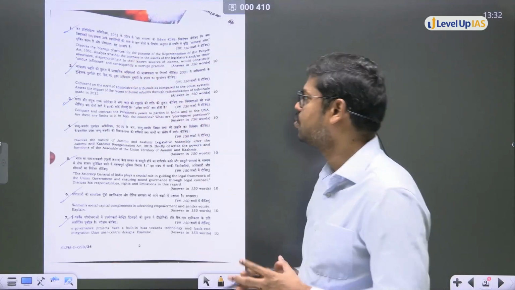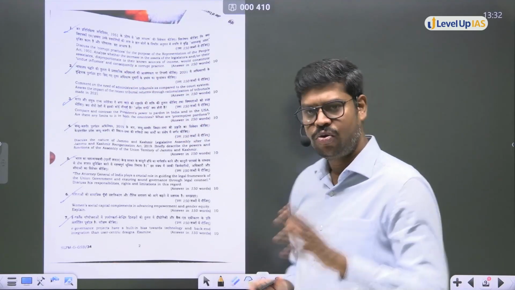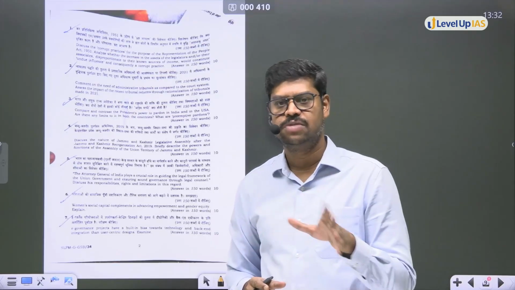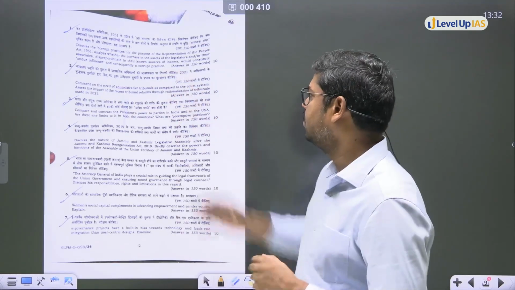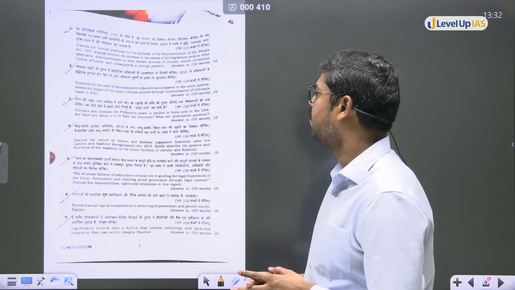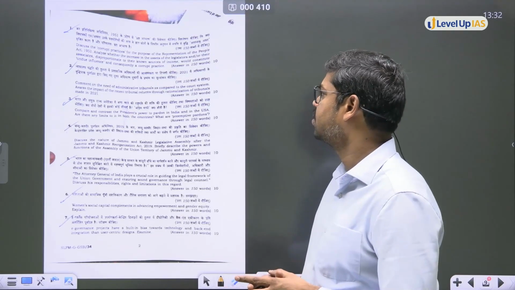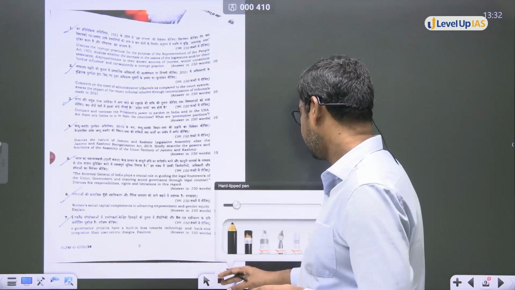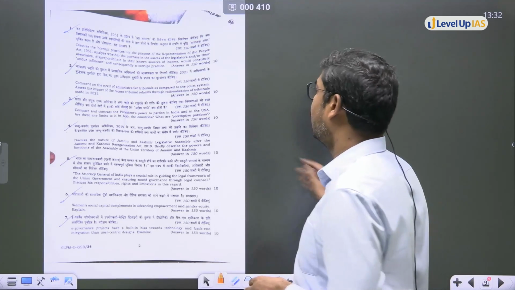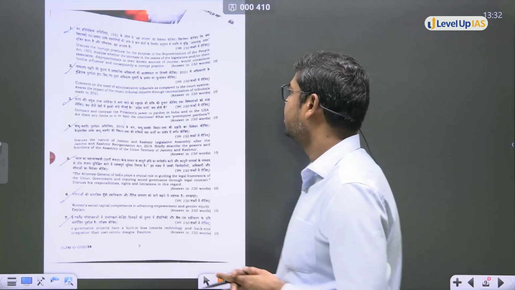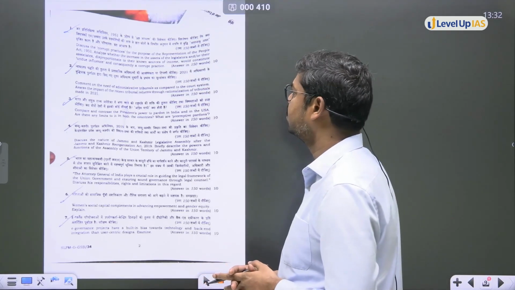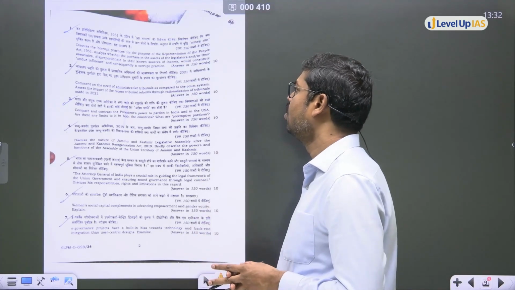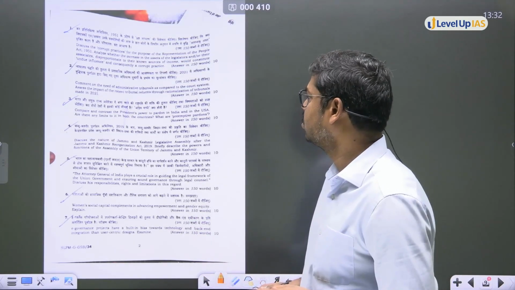So come to the first question. I'm going to do only the polity questions in this particular session. Okay. So come to the first question. Discuss the corrupt practices for the purpose of Representation of Peoples Act 1951. Analyze whether the increase in the assets of the legislators and or their associates disproportionate to the known sources of income would constitute undue influence and consequently a corrupt practice.